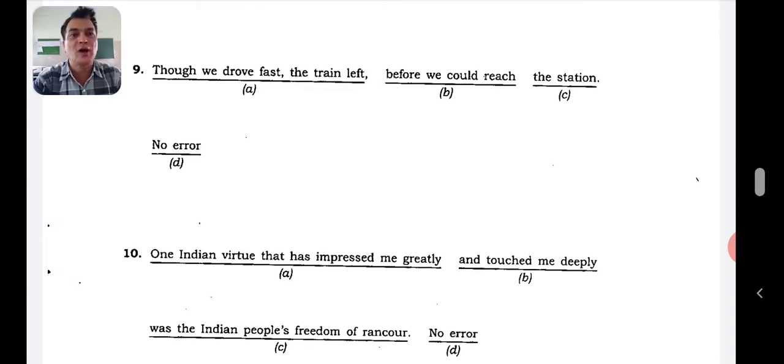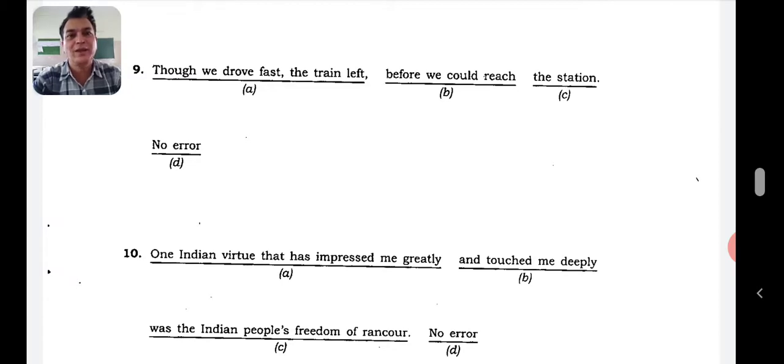Though we drove fast, the train left before we could reach the station. Remember, before we could reach the station, that is in simple past. Though we drove fast. Earlier past, you want to compare with that. Then what will be the second clause?